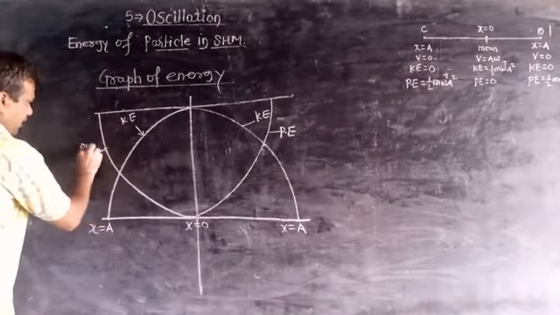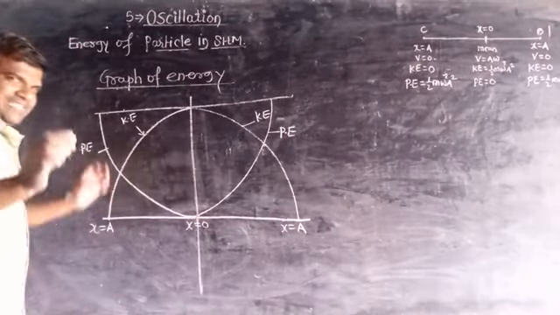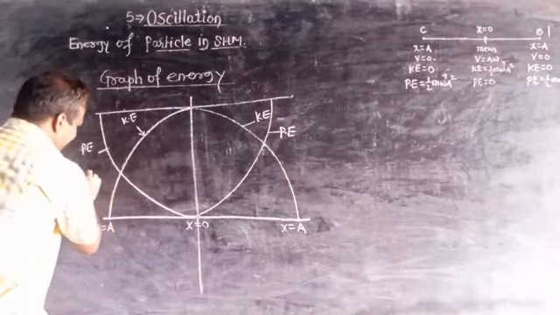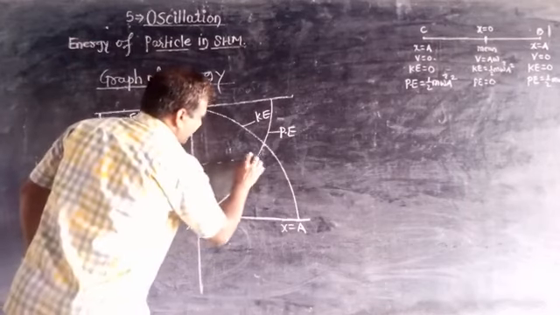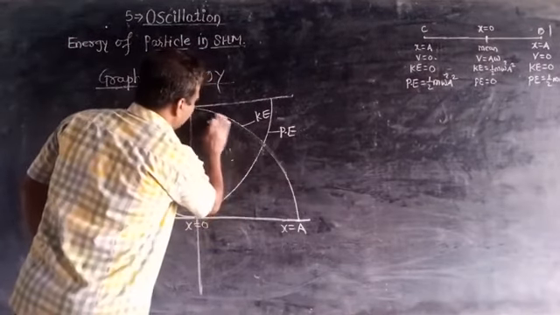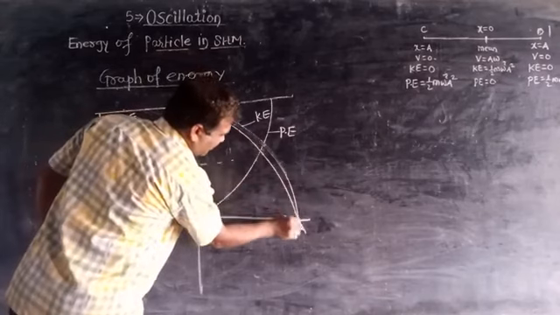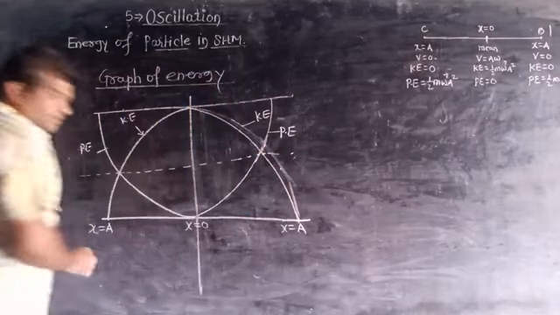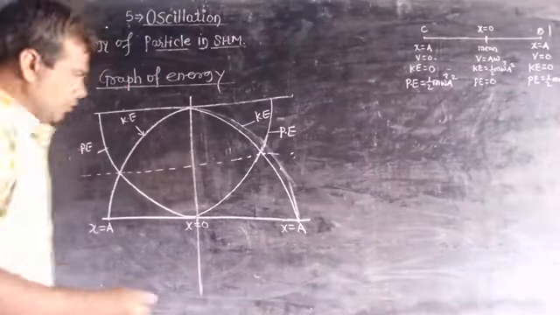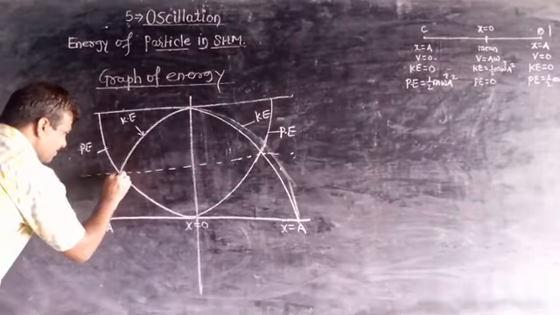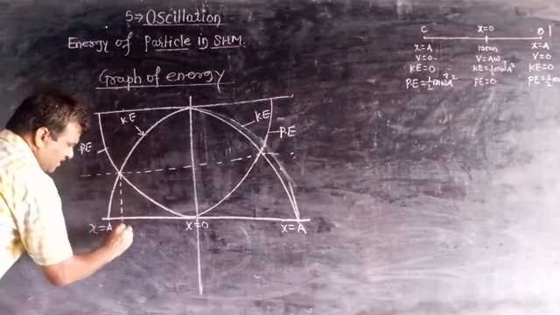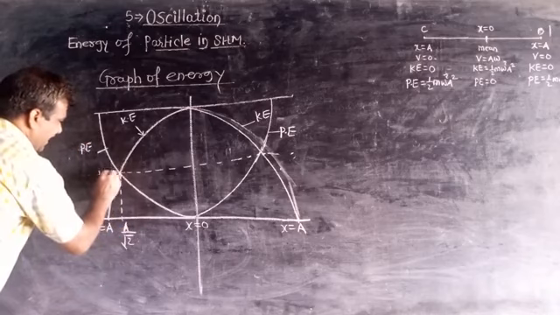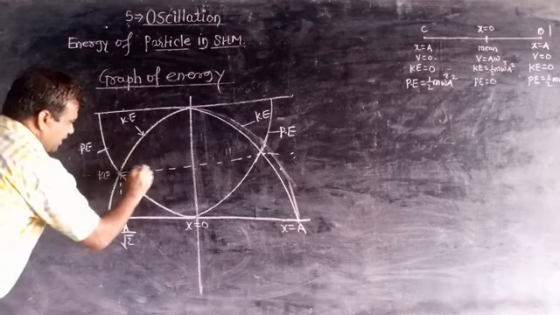But there is some point where the kinetic energy is equal to the potential energy, and this is nothing but that point. This point is a by root 2, where kinetic energy is equal to potential energy.